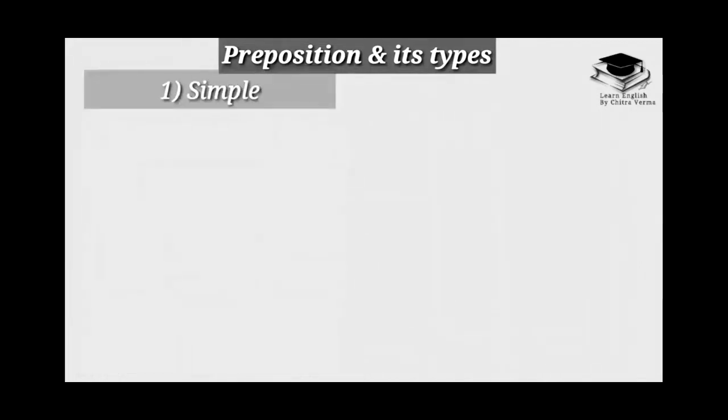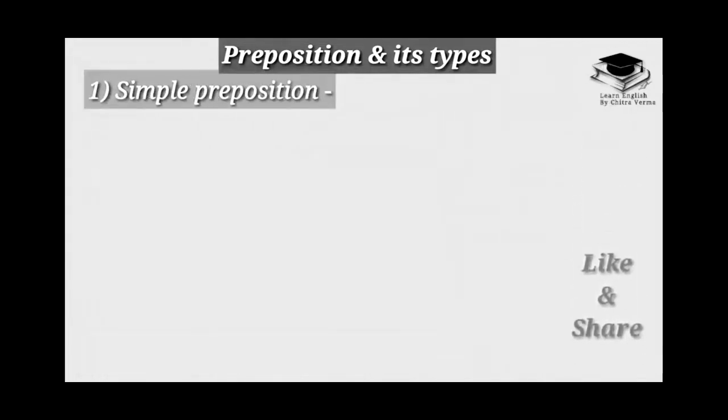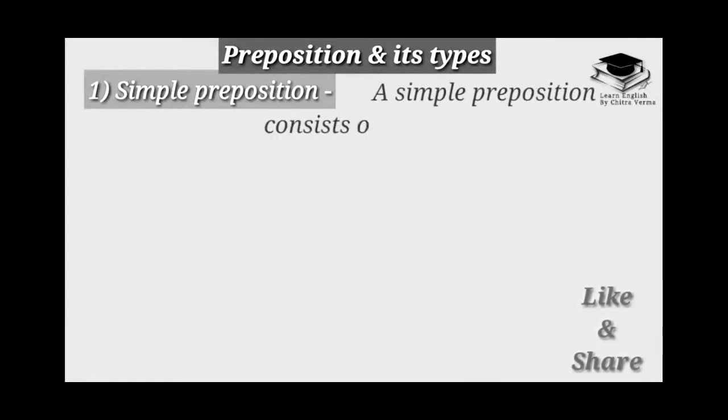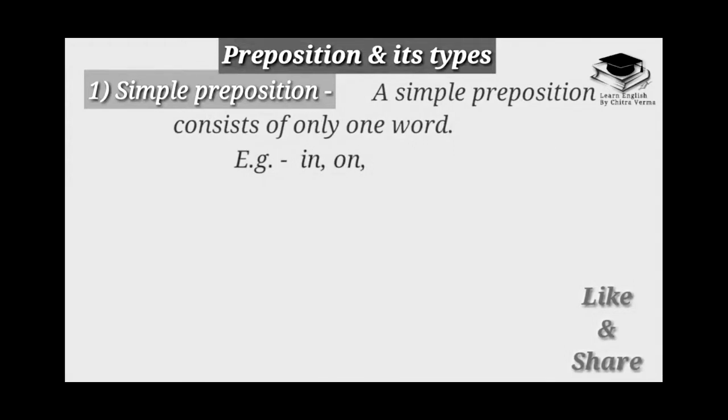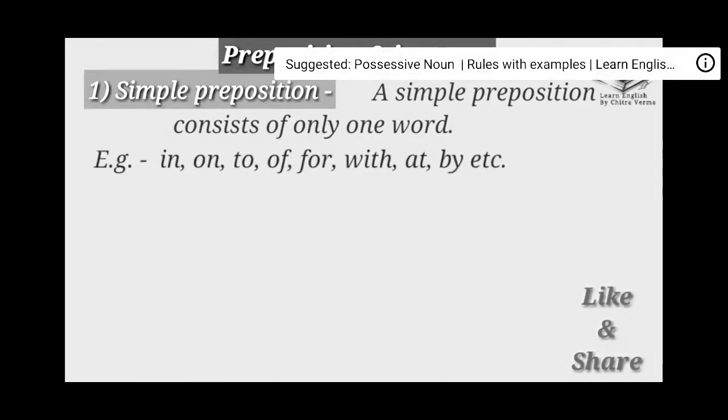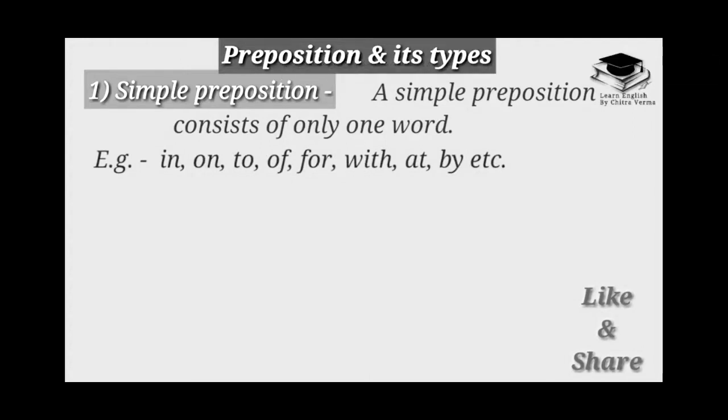According to the parts of preposition, first one is simple preposition. A simple preposition consists of only one word. For example, in, on, to, of, for, with, at, by, etc. For example, he was studying at the hotel.